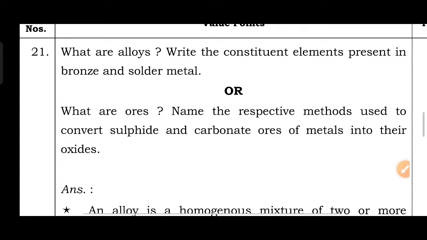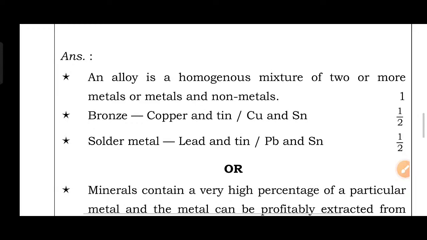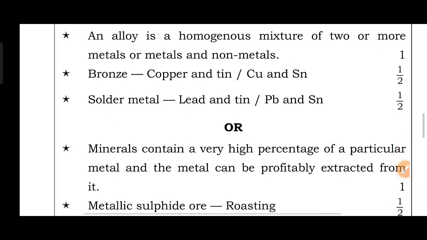Then question number 21, what are alloys? Write the constituent elements present in bronze and solder metal. Okay, an alloy is a homogeneous mixture of 2 or more metals, or metals and non-metals. Okay, bronze is made up of copper and tin, Cu and Sn. Solder metal is a mixture of lead and tin, Pb and Sn.